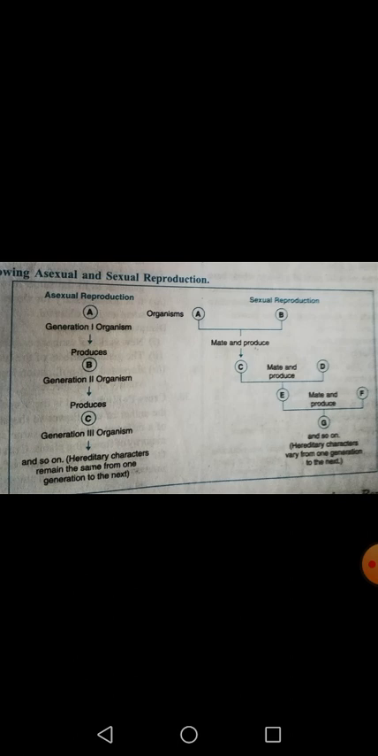The mating is taking place, sex is taking place, and they are producing E. So E will be quite different from C, D, A, and B. Similarly, E is marrying with F and producing offspring G. So the genetic character of G will be quite different from E, F, D, C, B, and A. All of them. Okay, it means hereditary characters vary from one generation to next generation. So this is the pictorial graph which is showing how the genetic combination changes in case of sexual reproduction.